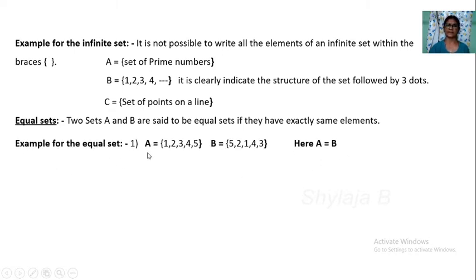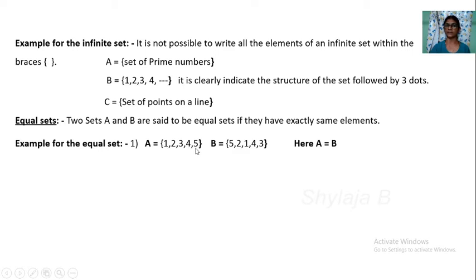Example for the equal sets. Here A is equal to 1, 2, 3, 4, 5 and B is equal to 5, 2, 1, 4, 3. 1 belongs to A, 1 also belongs to B. 2 belongs to A, 2 also belongs to B, 3 belongs to A, 3 belongs to B, 4 belongs to A, 4 belongs to B, 5 belongs to A, 5 belongs to B. So all the elements which are there in set A are present in set B. So here A is equal to B. Exactly the same elements. The same elements must be there.